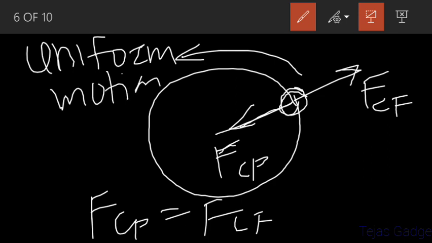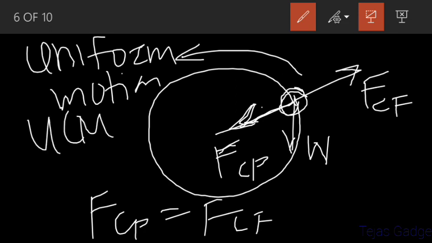Is it right? So this is the case when a stone is in dynamic equilibrium, because there may be two forces applied on the stone, but they are balancing each other. They will cancel each other, so no net force is applied on the stone. There may be a self weight of the stone, but it is taken by the tension in the string. FCP can also take it. Because we are already studying uniform circular motion, in it all these forces, there may be other forces applied, are balancing each other.